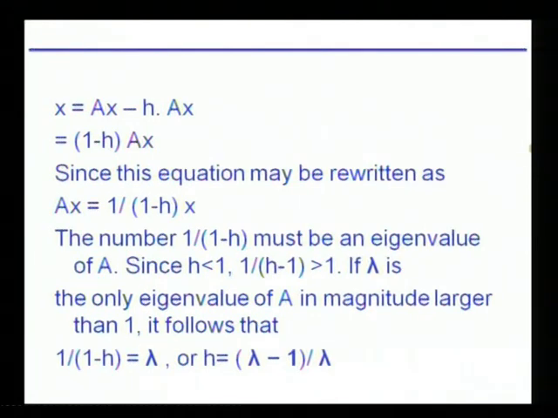The number 1 by 1 minus h must be an eigenvalue of a. Since h is less than 1, 1 by 1 minus h is greater than 1. If lambda is the only eigenvalue of a in magnitude larger than 1, it follows that 1 by 1 minus h equals lambda, or h equals lambda minus 1 by lambda.